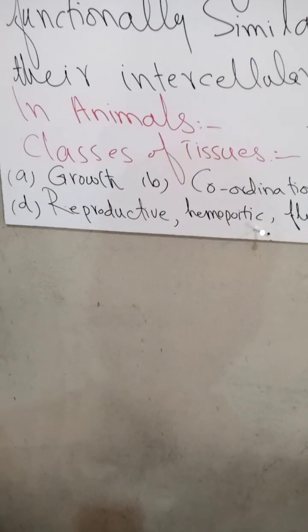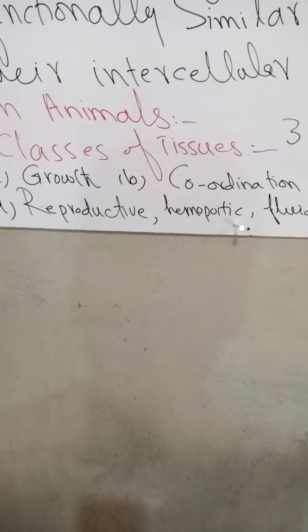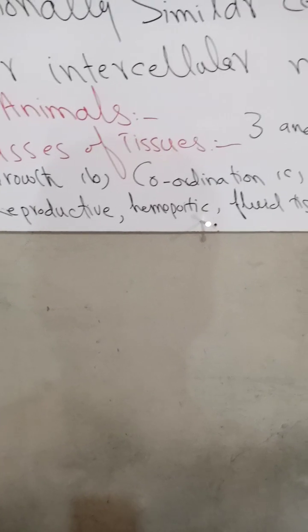The fourth class of the tissues is the cells which help in reproduction, blood formation and fluid formation. All these cells which help in reproduction, blood formation or hemopoietic function, and fluid formation make the fourth class of the tissues.